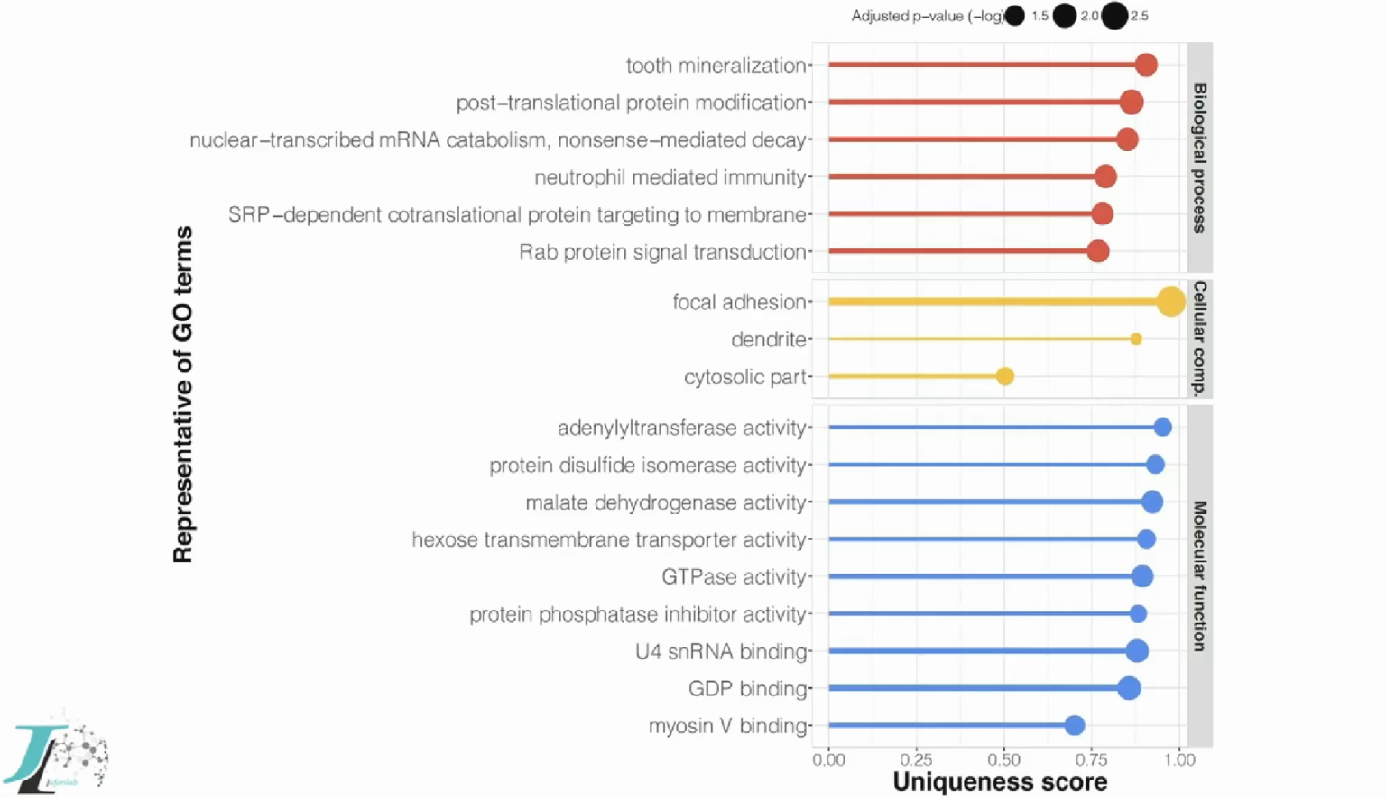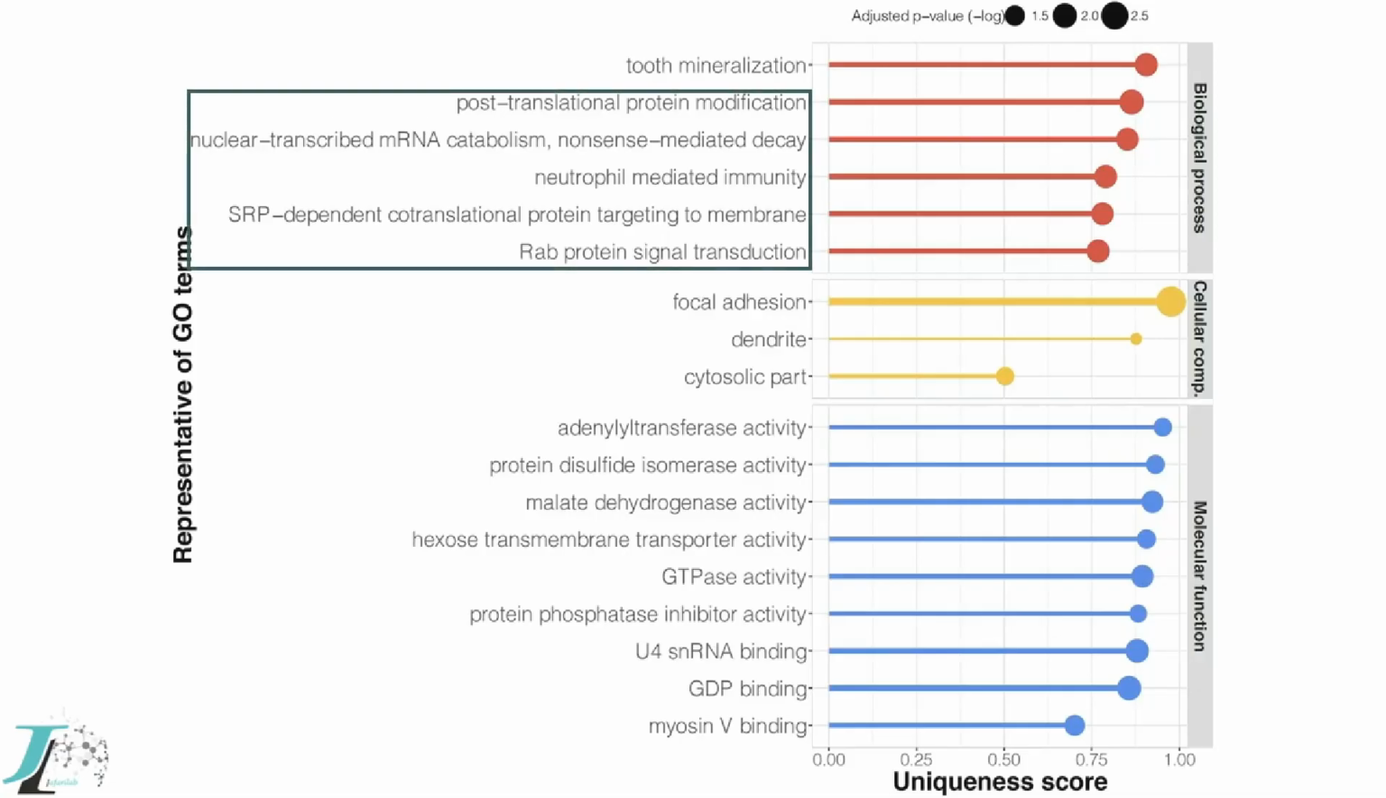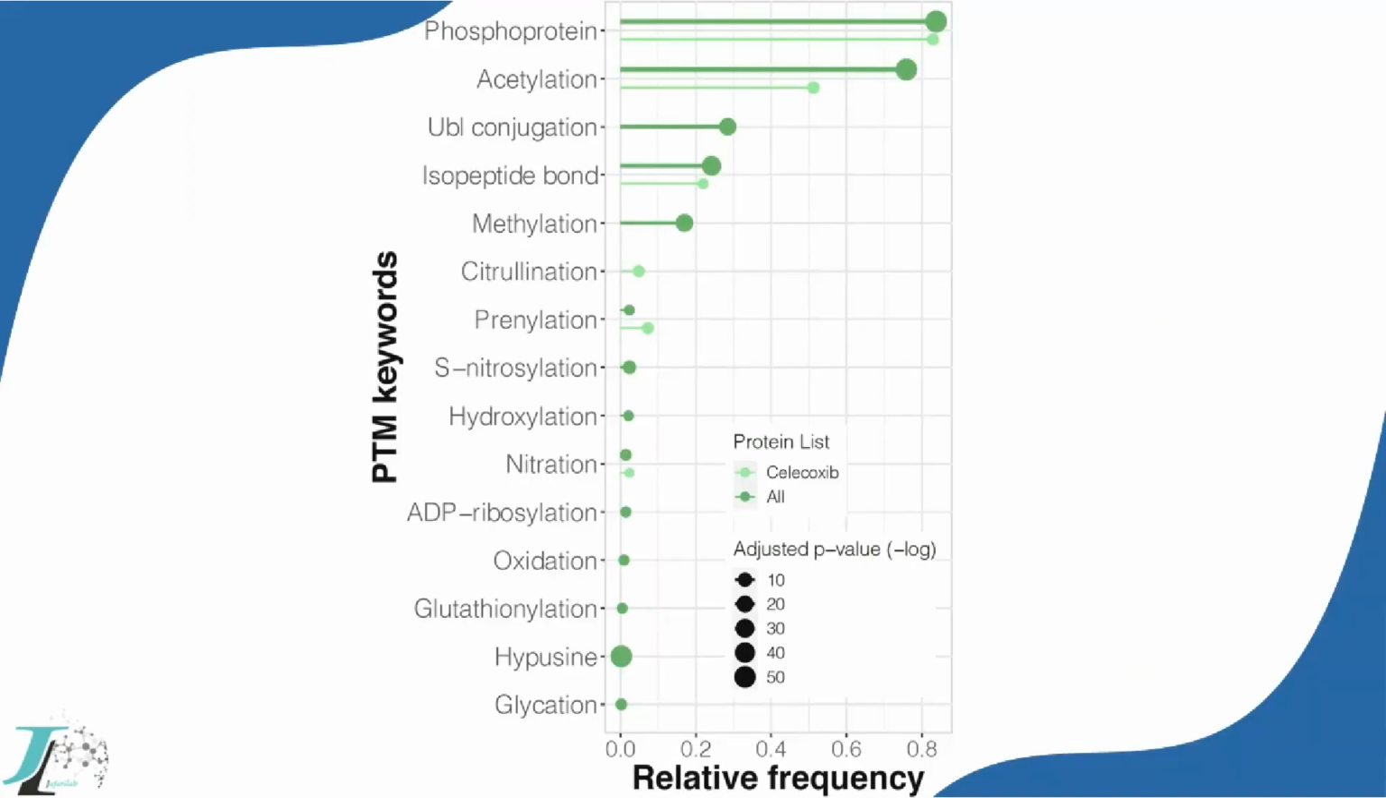Next, we examined gene ontology annotations and identified significant processes affected by celecoxib, including SRP-dependent protein targeting and Rab protein signal transduction, and annotations related to mRNA catabolism, protein modification, and immunity, suggesting that celecoxib's effects involve post-translational protein modifications in G-protein-related signaling pathways.